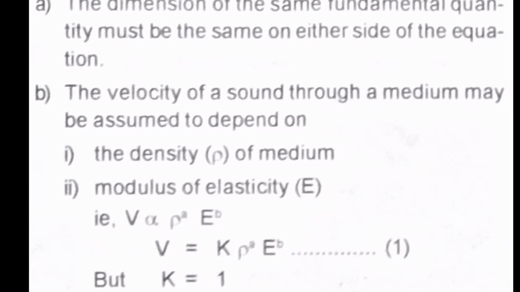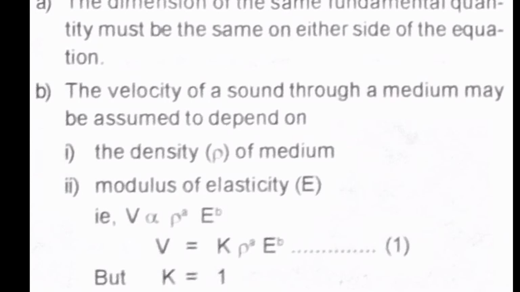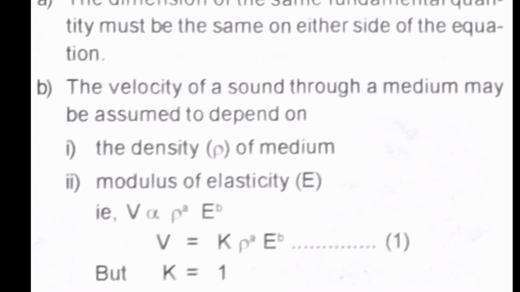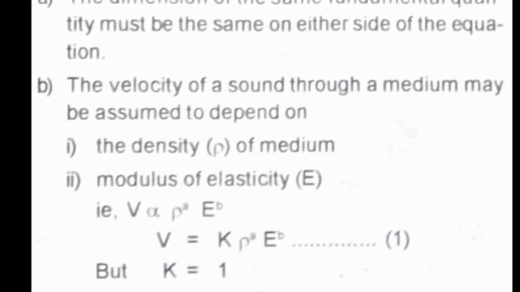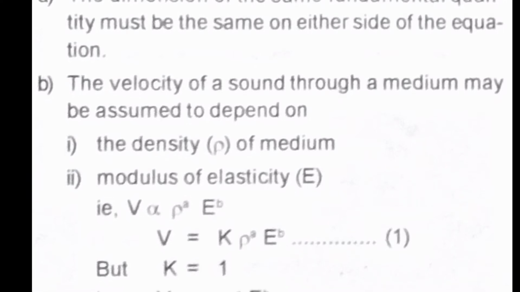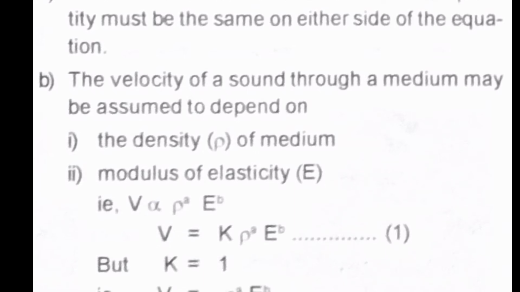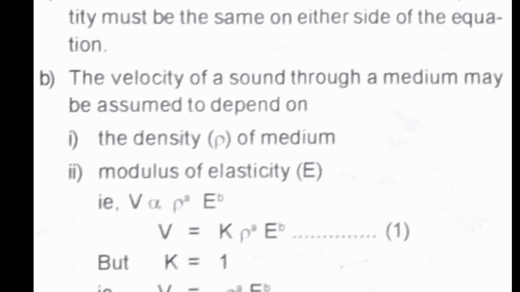Here we have to apply the principle of homogeneity, right? We don't know the dimensions of these quantities, how much they will be, so we can just take them as A and B. So that can be written as V is proportional to rho raised to A and E raised to B.